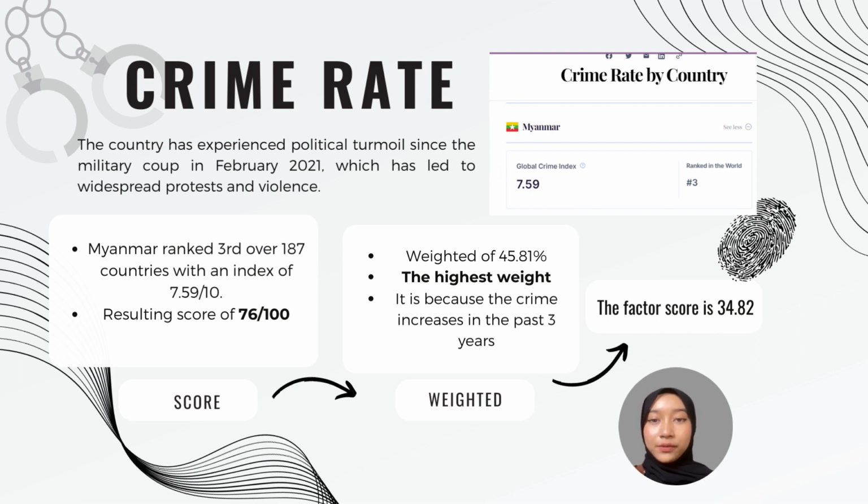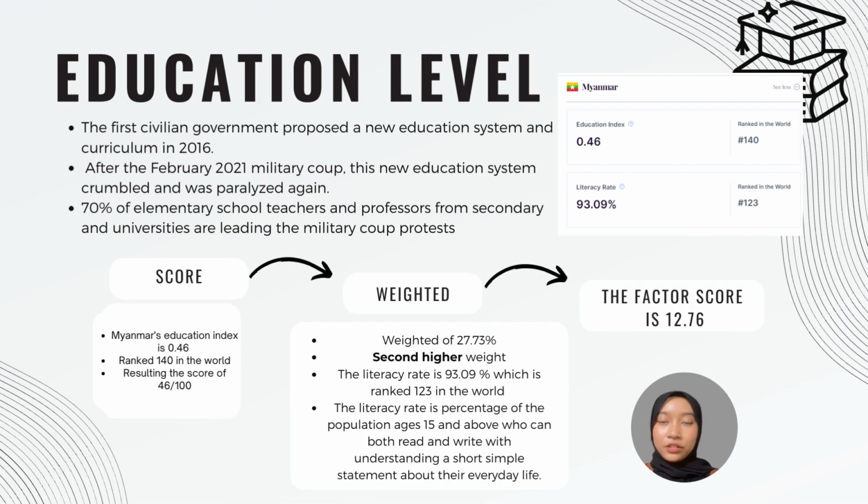We assign a weighted crime rate of 45.81% as the highest weight because the crime increased in the past 3 years, scoring 67.23. As a result, the factor score for crime rate is 34.82. Education level. Children and youth in Myanmar have lost all rights and privilege to quality education because of the protest movement against the military coup in 2021. Consequently, Myanmar's education score is 46 over 100, the weight is 27.73%, which makes education level the second highest weight because the literacy rate is 93.09% in the world. Therefore, the factor score for education level in Myanmar is 12.76.